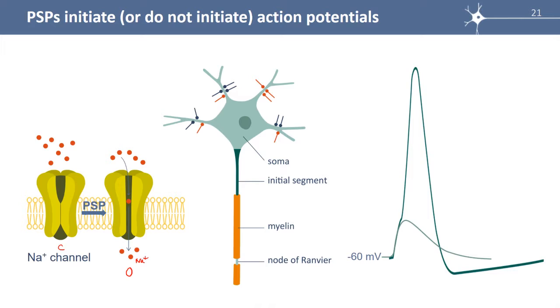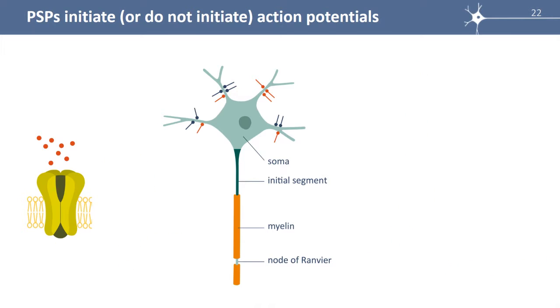Here is the recording. So we have the PSP here and here the action potential. When the amplitude of the PSP, which is the sum of ePSPs and iPSPs, reaches the threshold for action potential initiation, then there is an action potential. So it has to be above this threshold to immediately generate an action potential.